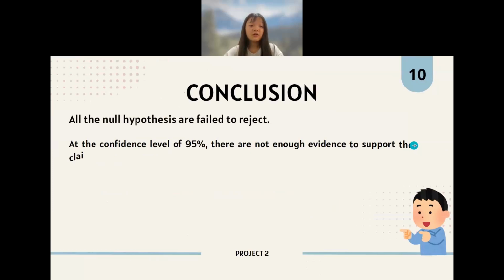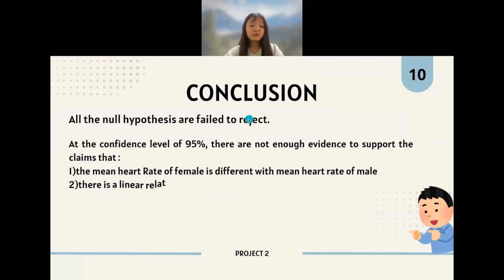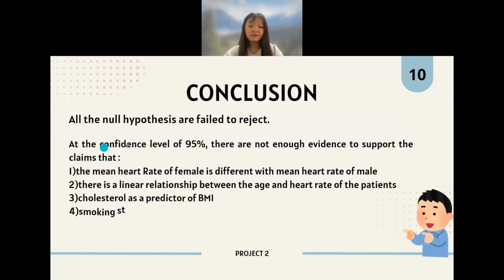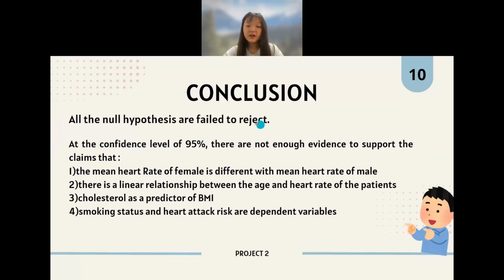For the conclusion, all the null hypotheses failed to be rejected, and at the confidence level of 95%, there is not enough evidence to support all the claims here. The dataset gives us a conclusion that is different from the real-life situation because so many reasons are factors of the heart attack risk, not only the variables we investigated.